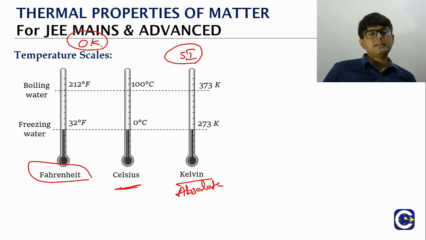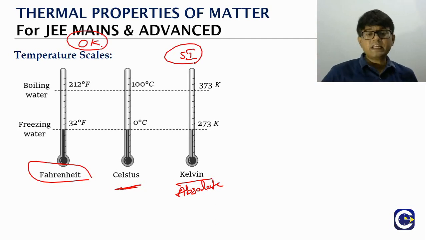Usually we will have temperature values given in any of the scales, and we may have to convert the value from one scale to another. Even from 9th standard we have some conversion equations, like Celsius is equal to 9/5, something like that. Here we will try to understand how those formulas actually come.